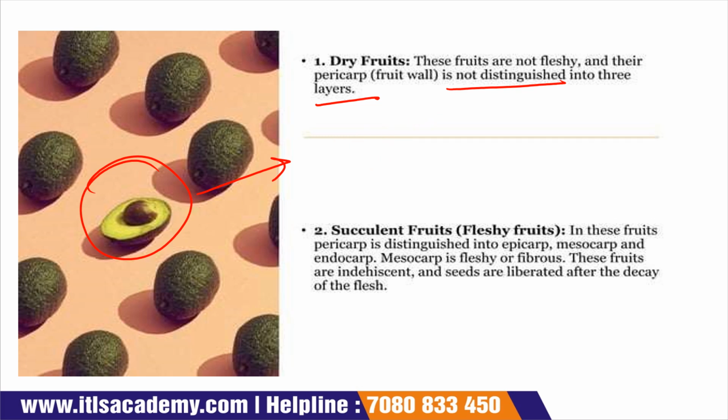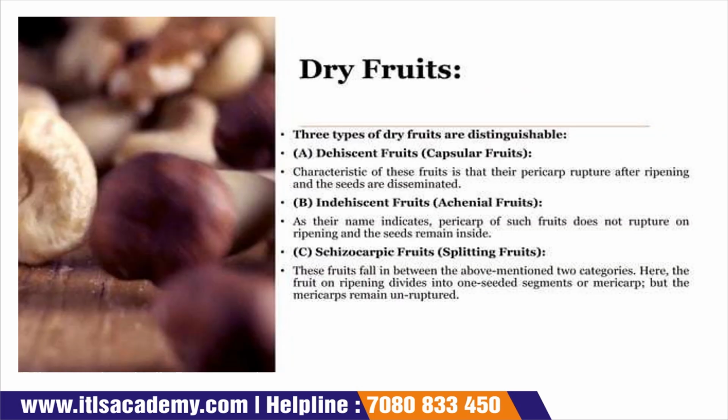Okay. Now come to the next, the succulent fruit or fleshy fruit. Now they are fleshy, that's why their pericarp is divided into three layers, that is epicarp, mesocarp and endocarp. This mesocarp is fleshy or fibrous in nature, and these fruits are indehiscent and seeds are liberated after the decay of the flesh. Okay. Now this mesocarp is the edible part of the fruit. After that, come to the next slide.